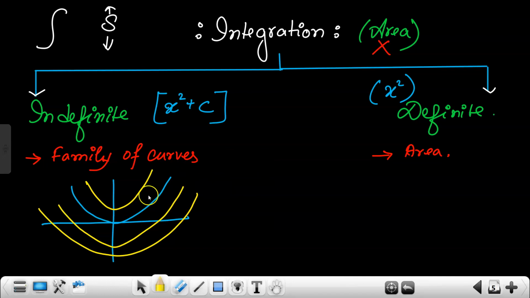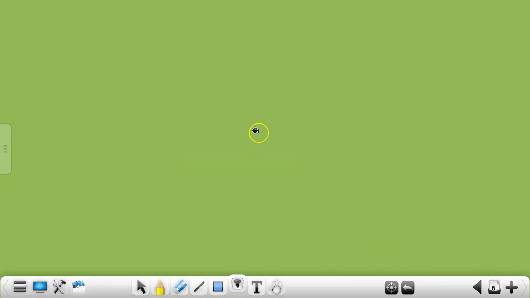Now you might be confused or assume that sir ऐसा क्यों हो रहा है that we are getting a family of curves, area क्यों नहीं? I have taught this thing, we have taken strips and found out area, yes or no? So now if I say area कहाँ तक, this curve is stretching till infinity, ये infinity तक जा रहा है, तो कहाँ तक आप area निकालोगे? Until we bound it in a region we cannot find the area, yes or no? समझ में आ रहा थोड़ा बहुत what I am trying to say? Am I audible ना?